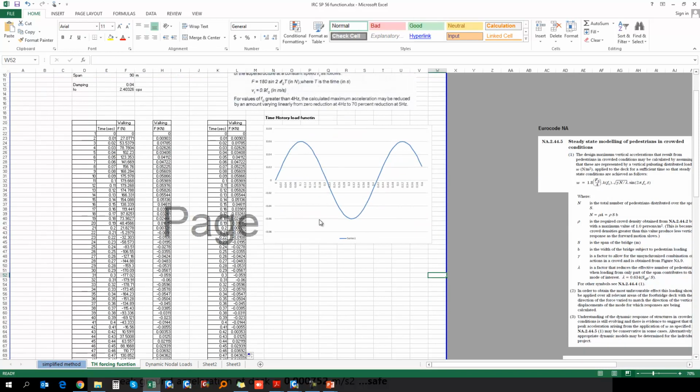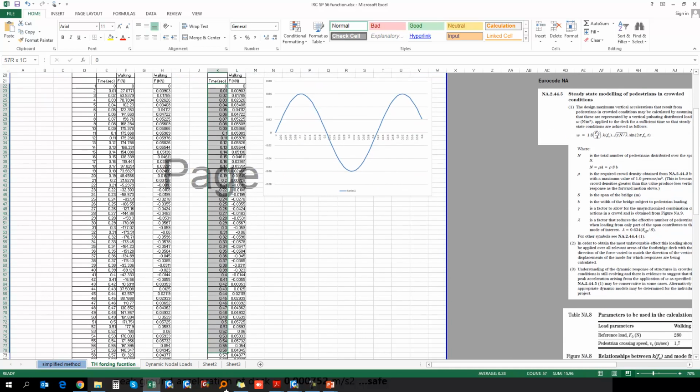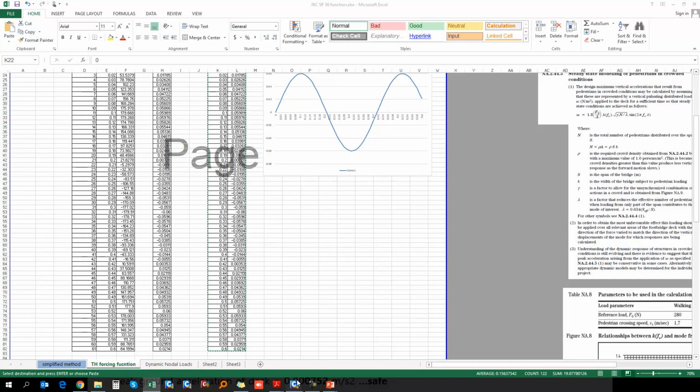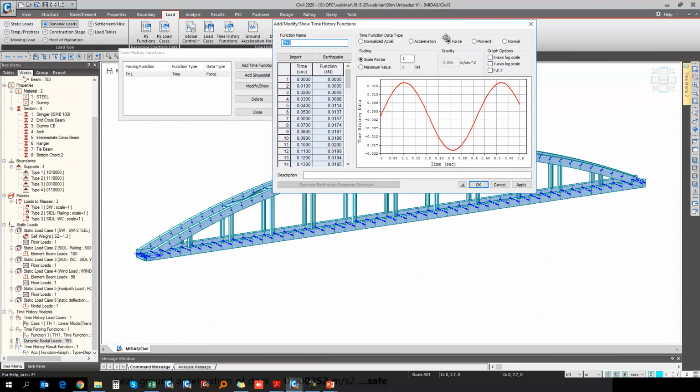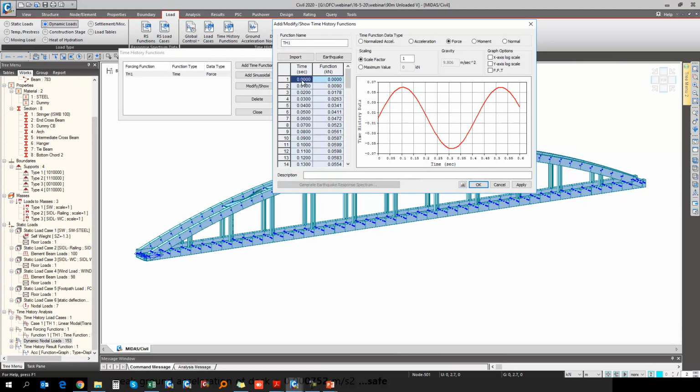Next, this particular function we need to calculate. So I copy this function, then we go to the software, where we need to specify this function. Just copy and paste this function here under the time forcing function. This forcing data is nothing but the force, right? Time versus loading function.